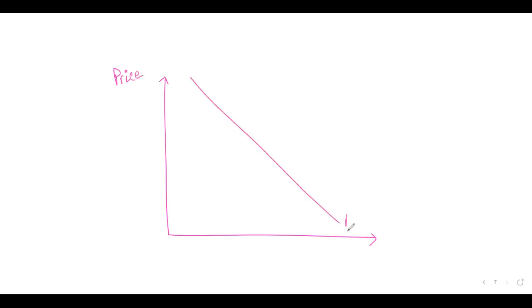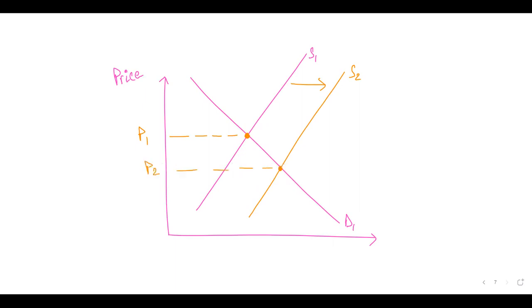So normal down sloping is your demand curve, normal upward sloping is your supply curve. And when the government provides subsidy, since the cost of production is decreasing, your supply curve will shift to the right. So it will move from this point to this point. Is it simple? So that is what you need to remember. Supply will increase. Arbab, does it make sense? So yes, overall quantity is increasing.